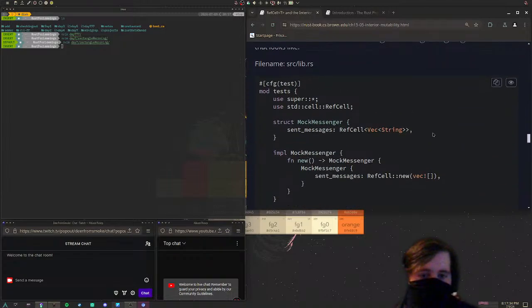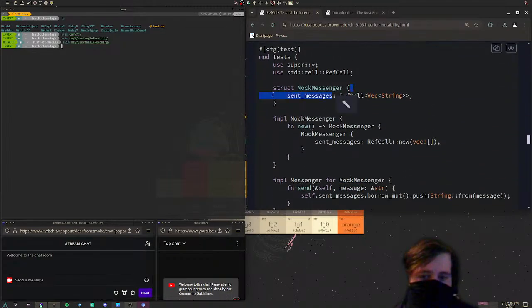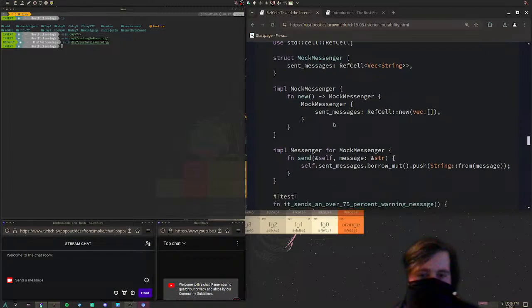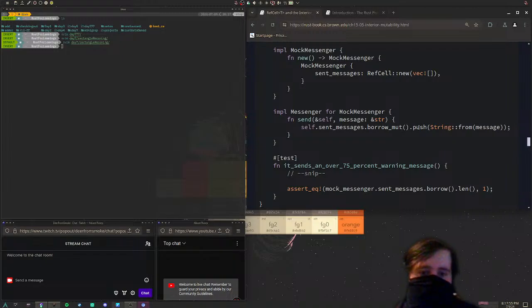Right, so where exactly have we changed this? Right, yeah, so within the struct MockMessenger, sent_messages is now a RefCell of type Vec of String. Is this the only thing we've changed? No. Well, of course we'd have to change this, because we now need a RefCell. Where else? Right, so within the send function, we have a reference to self, self.sent_messages.borrow_mut.